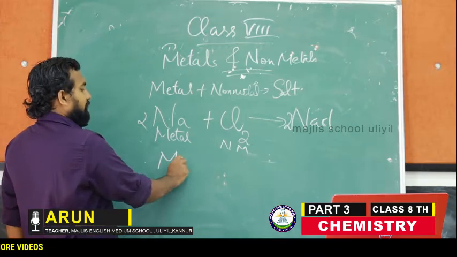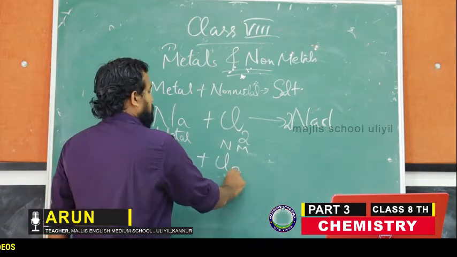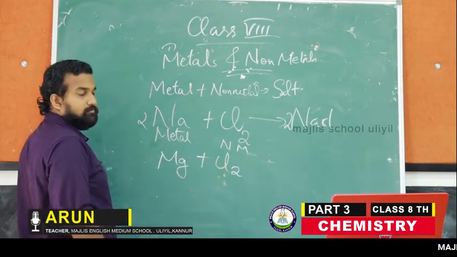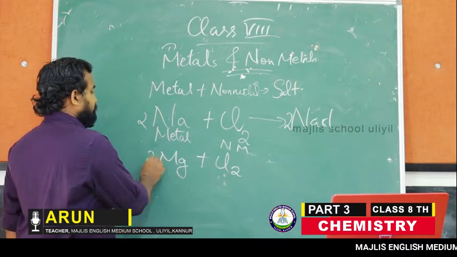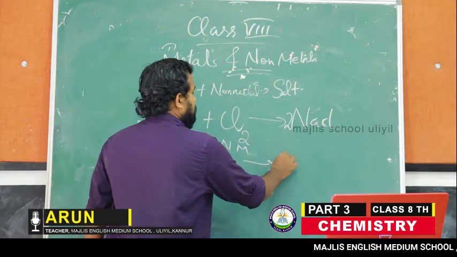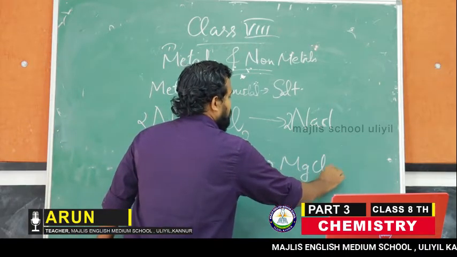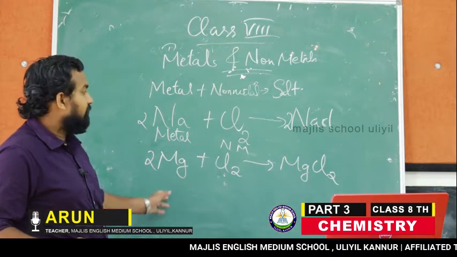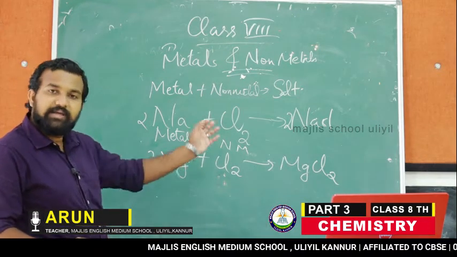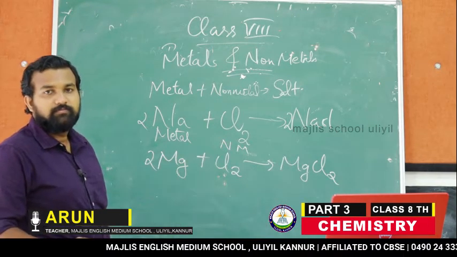Same way, magnesium reacting with chlorine. Magnesium reacting with chlorine, what will we get? Giving magnesium chloride. Magnesium reacting with chlorine, we will get magnesium chloride. That's again another salt. Clear?